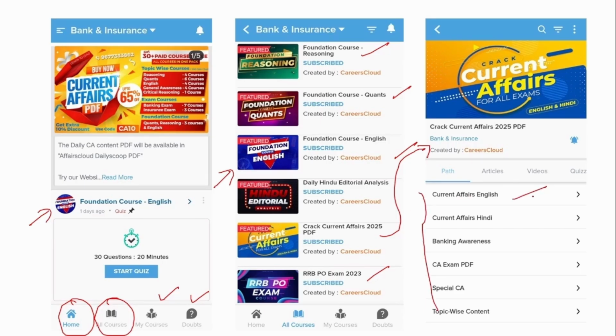Here, the current affairs will be available in English medium, this under Hindi medium, and here banking awareness, we will provide you the monthly compilation of the banking news and current affairs exam PDF, and also special current affairs, which includes mainly the union budget and the economic survey, which is very important from the exam perspective. And this is topic wise content where news related to a specific topic will be combined together and provided to you.